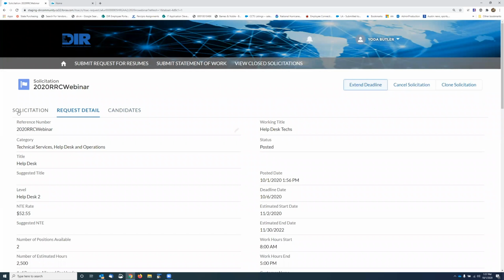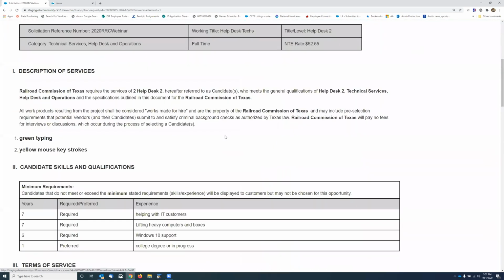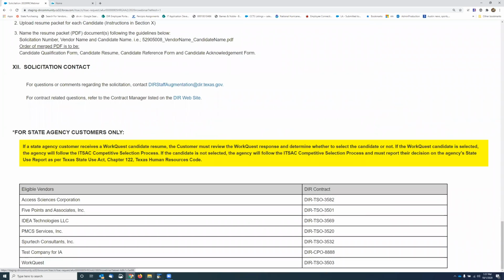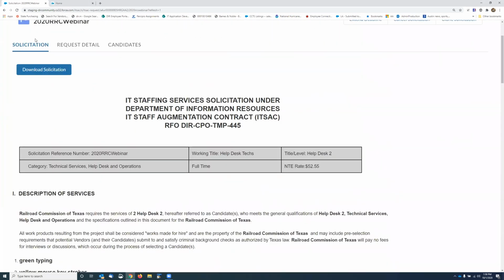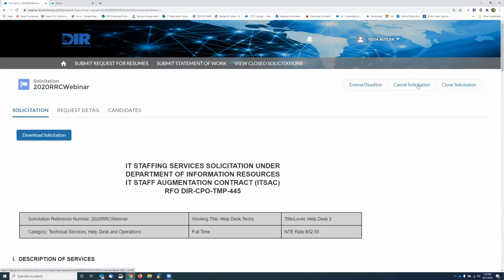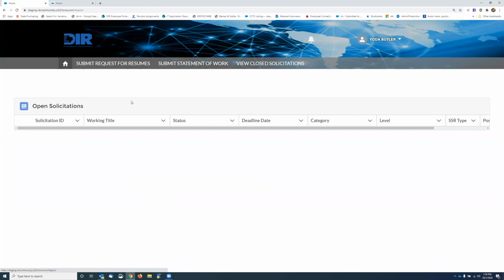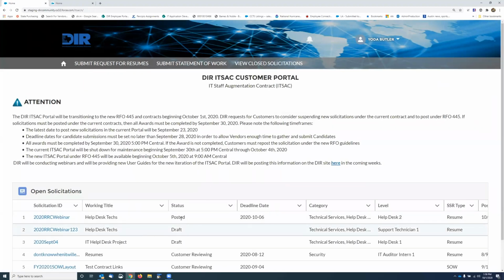And if I go back to the solicitation right here, I'm going to go down to the bottom, and here you'll see the list of the vendors and the contracts that you sent it to. So if I had left that select all checked, there would be all 120 vendors and their contract numbers entered here. So for your procurement file, you can show who this was submitted to. We'll come back here. So here now I can go home and I can see that this particular one has been posted. I gave it a deadline date of 10/6.